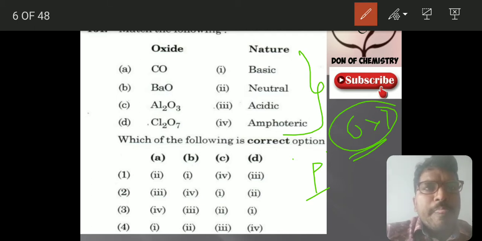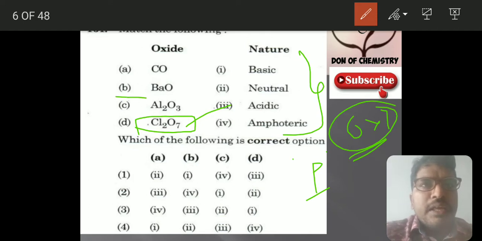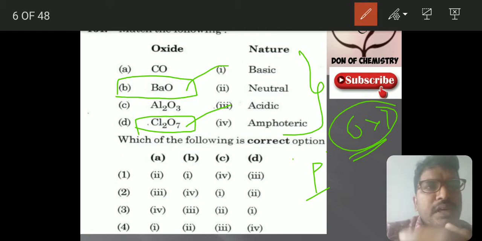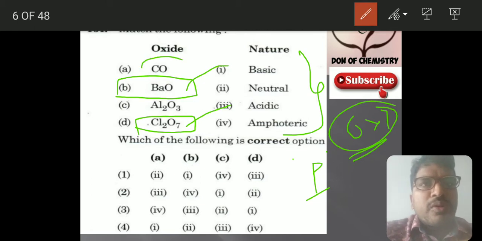So see, Cl2O7, this is the halogens. Mostly halogens will be forming the acidic oxides. Barium oxide: barium is a metal, so barium oxide will form a basic oxide. And carbon dioxide is acidic in nature, carbon monoxide will be neutral, and Al2O3 you take,